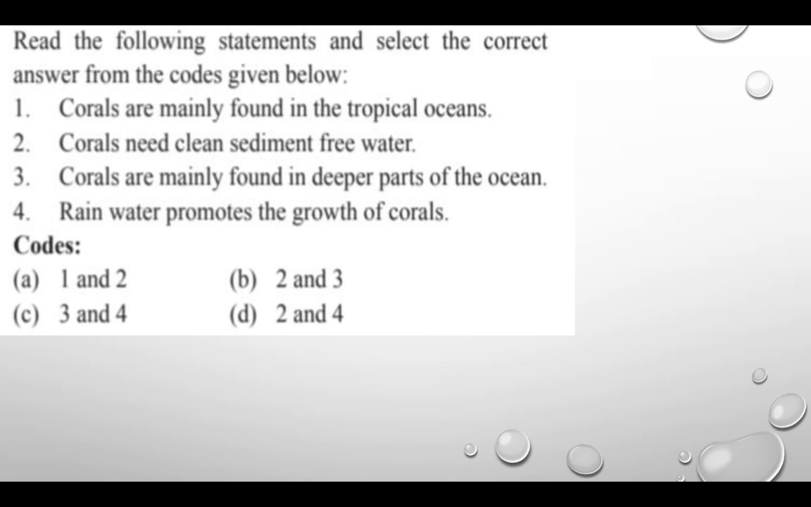Read the following statements and select the correct answer from the codes given below. 1. Corals are mainly found in the tropical ocean. 2. Corals need clean, sediment-free water. 3. Corals are mainly found in the deeper part of the ocean. 4. Rainwater promotes the growth of the coral. So gentlemen, according to you, which of the following is the correct answer? 1-2, 2-3, 3-4, or 2-4.